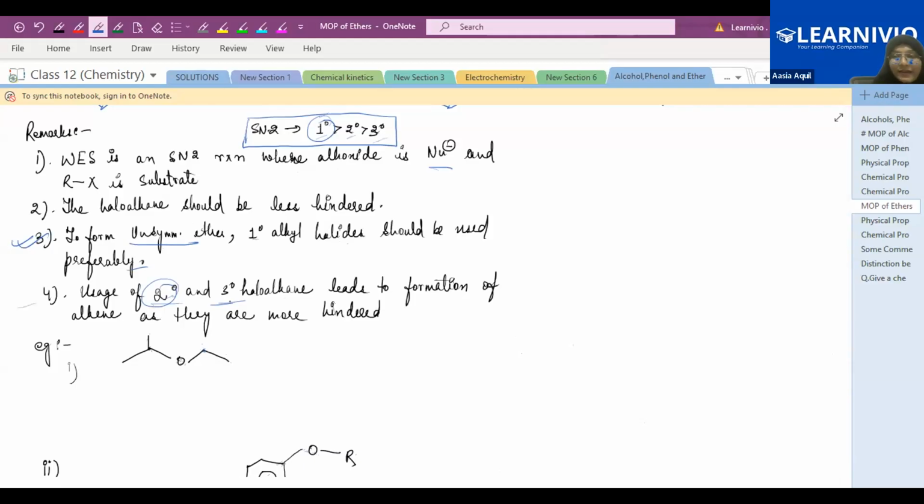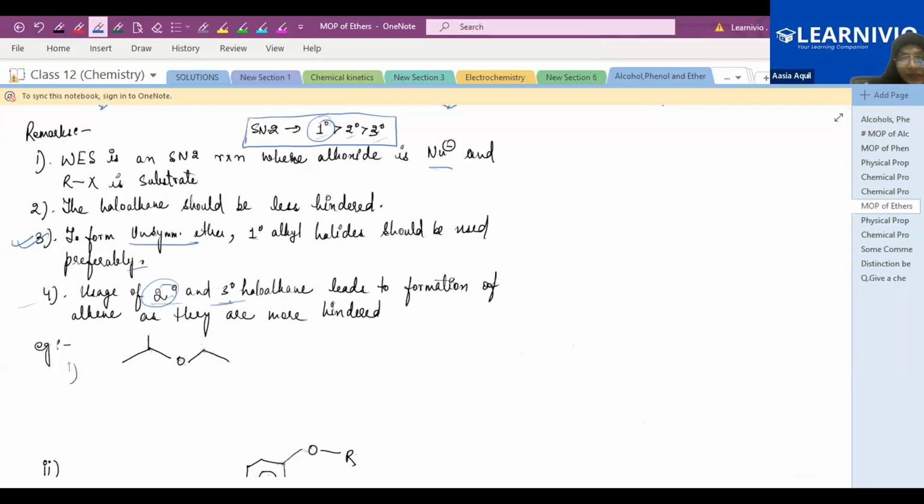Okay, so instead of substitution reaction, elimination will occur, and there will be a formation of alkene. Why? Because secondary and tertiary haloalkanes are more hindered. So that's why primary alkyl halide should be preferred. What should be preferred? Primary alkyl halide.